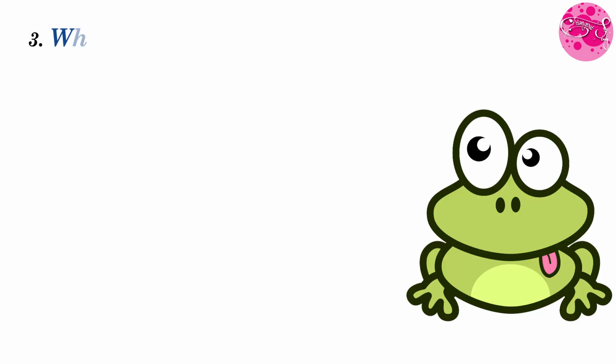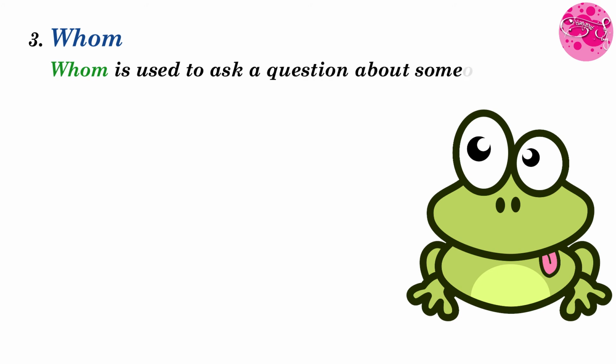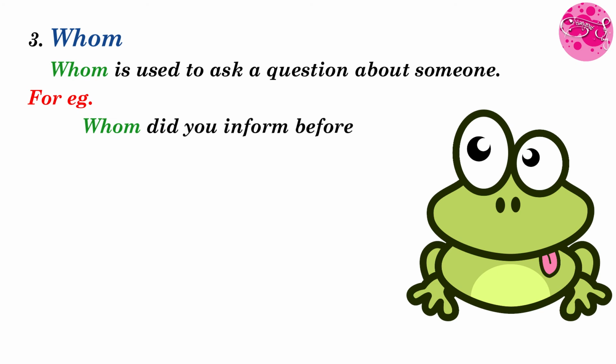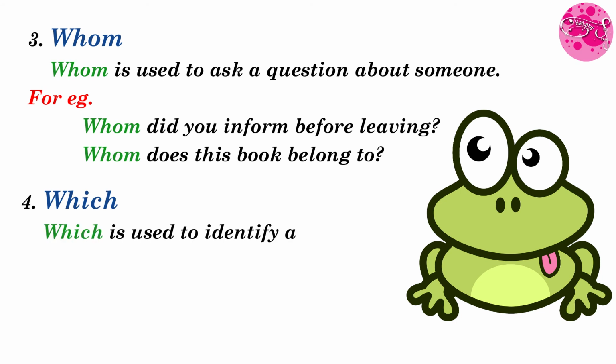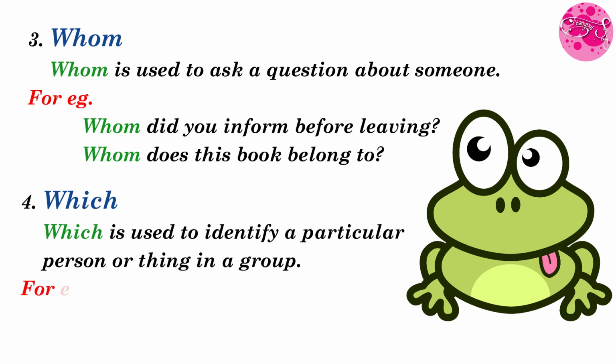Okay, the next interrogative pronoun is whom. Whom is used to ask a question about someone, third person. Okay, for example, whom did you inform before leaving? Whom does this book belong to? Okay, next is which. Which is used to identify a particular person or thing in a group.